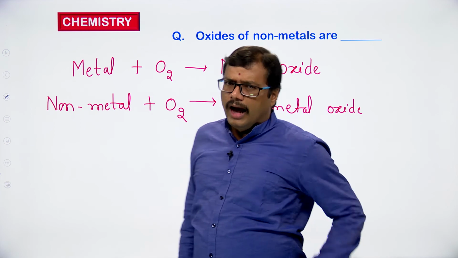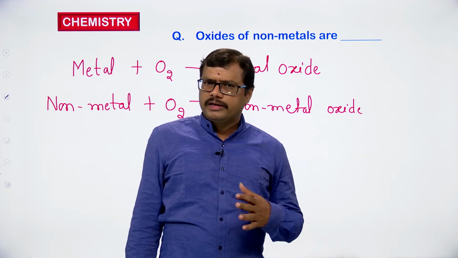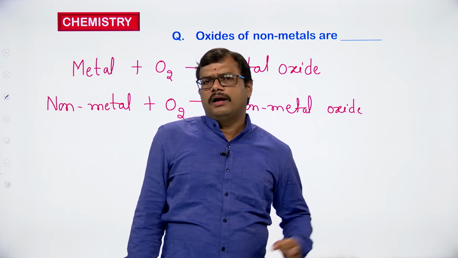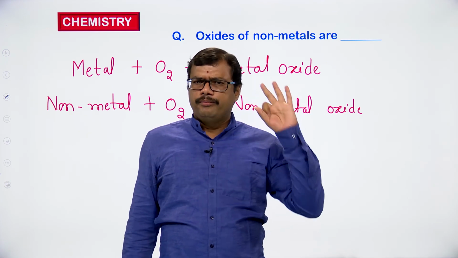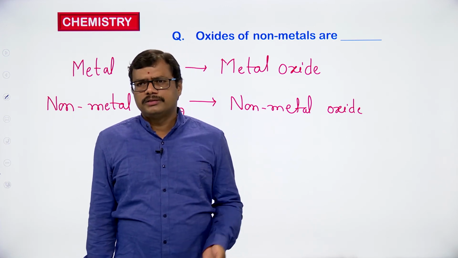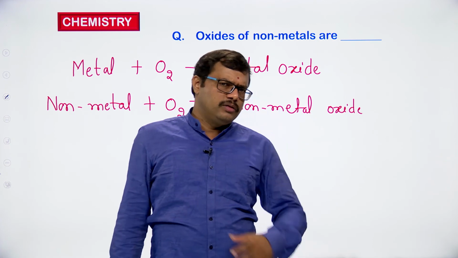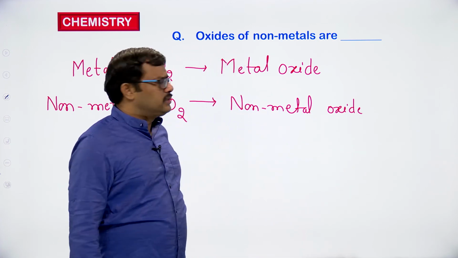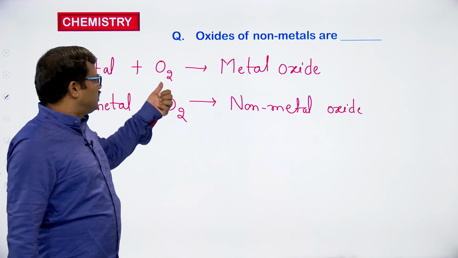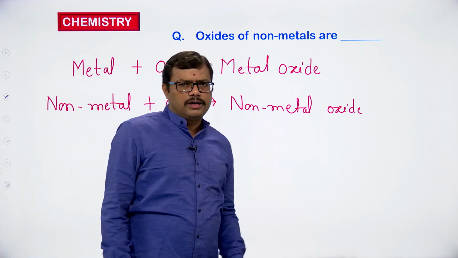Okay. So oxygen is capable of reacting with almost all elements in the periodic table except gold, platinum and palladium. Gold, platinum, palladium, they are known as noble metals. They are called as noble elements. So oxygen won't react with the noble elements, but it is going to react with almost all the other elements. So when metals are reacting with oxygen, we get metal oxide. When non-metals are reacting with oxygen, we get non-metal oxides.